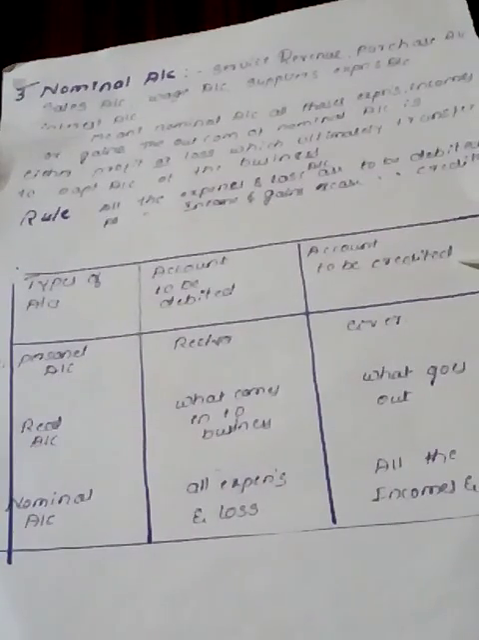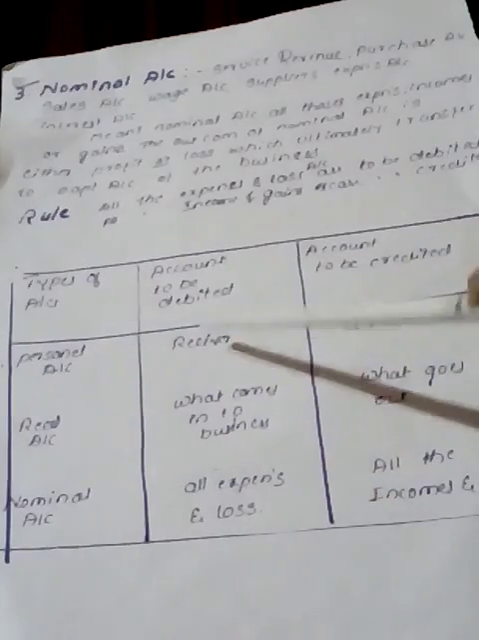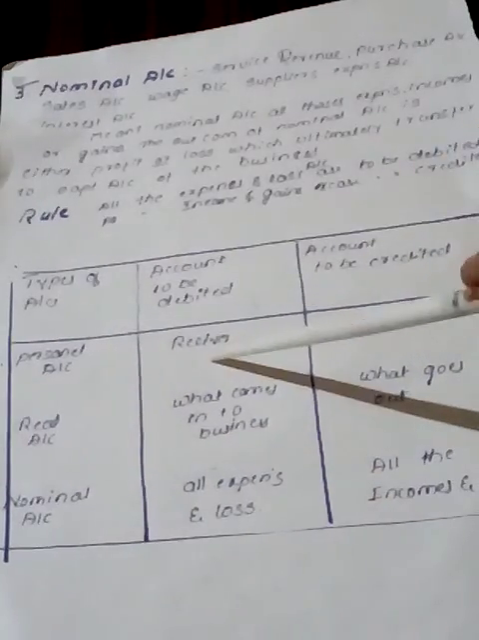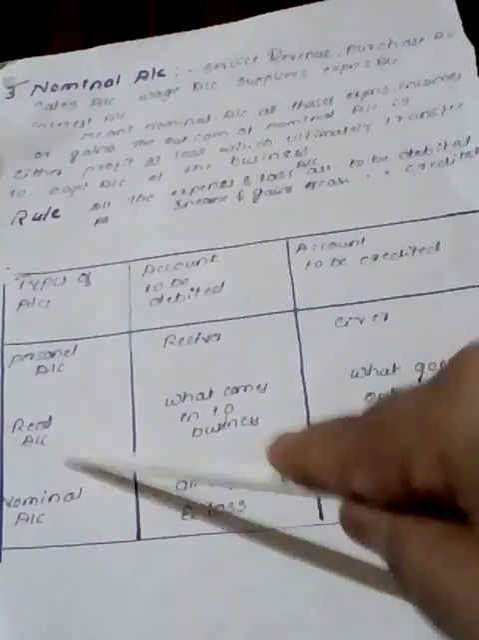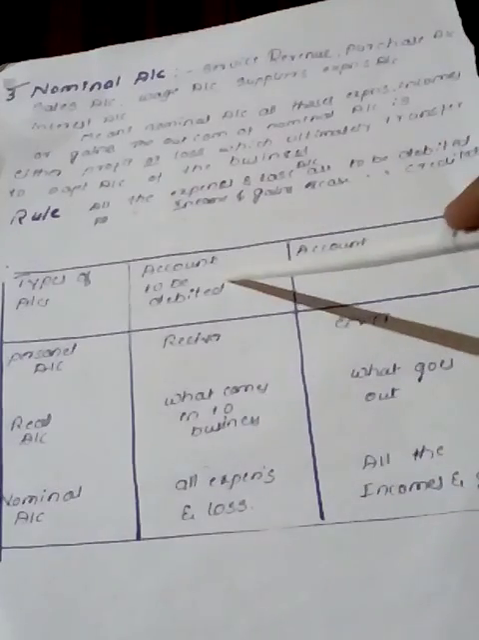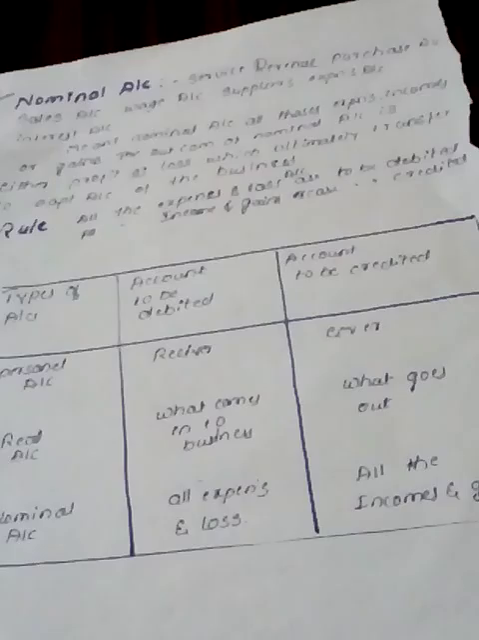Once again I am repeating. In personal account, the amount receiver is to be debited, the giver credited. In real account, what comes into the business is to be debited, and what goes out from the business is to be credited. Finally, in case of a nominal account, all expenses and losses are to be debited, all incomes and gains are to be credited. This is all about the rules of debit and credit on the basis of the traditional approach.